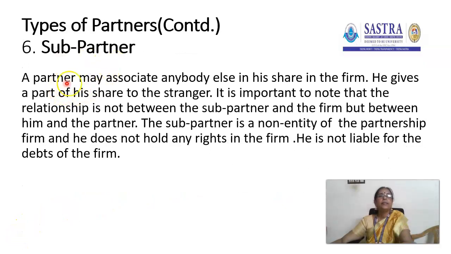Next one is sub-partner. A partner may associate anybody else in his share of the firm. He gives a part of his share to the stranger. It is important to note that the relationship is not between the sub-partner and the firm, but between him and the partner. The sub-partner is a non-entity of the partnership firm and he does not hold any rights in the firm. He is not liable for the debts of the firm. There is no relationship between the sub-partner and the firm. The relationship exists between the sub-partner and the partner who gives a part of his own share. That person is called a sub-partner. He doesn't have any entity in the partnership firm.